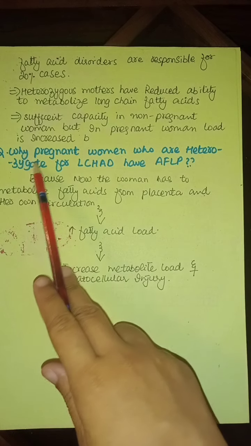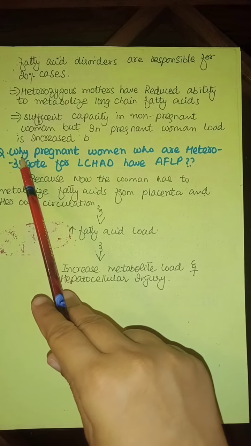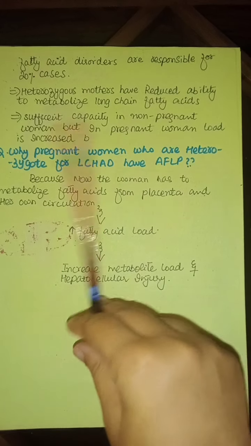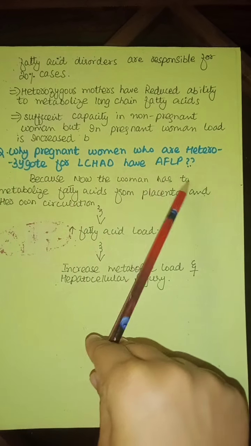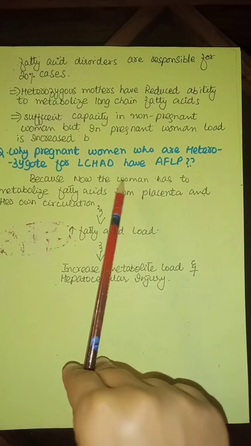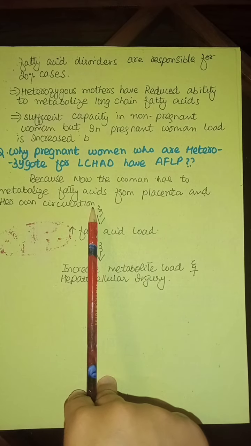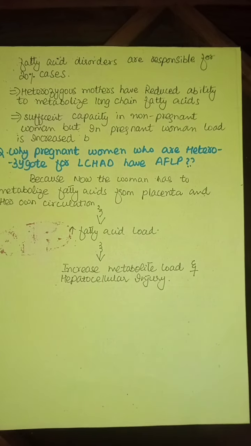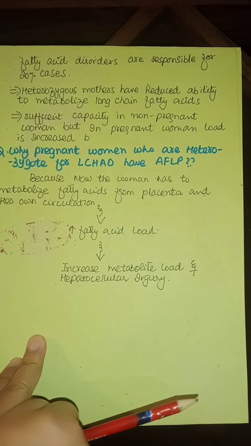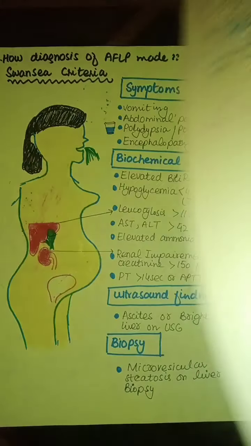This is what I have written, that is why pregnant women who are heterozygote for this enzyme have AFLP. These women are more prone to have AFLP, मतलब इनको ज़्यादा acute fatty liver of pregnancy हो जाती है जिनमें ये enzyme ना हो.